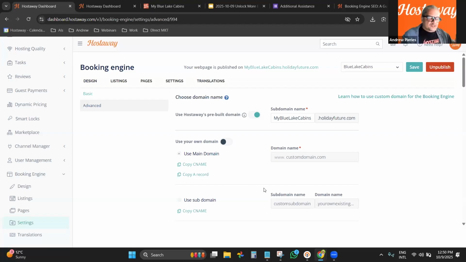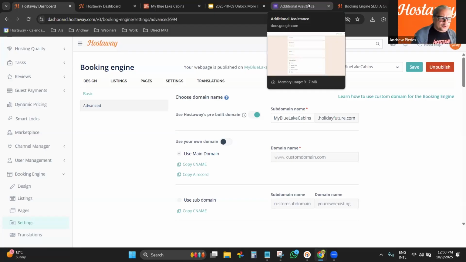Part of this process has to be done inside your domain provider, right? If you need assistance, again, same thing, right? Ask for additional assistance. Someone will join you. You screen share, and then my team can help you find the best way to set up, and then you get your domain redirected to Hostaway. Then you use the booking engine, but with your domain, right?